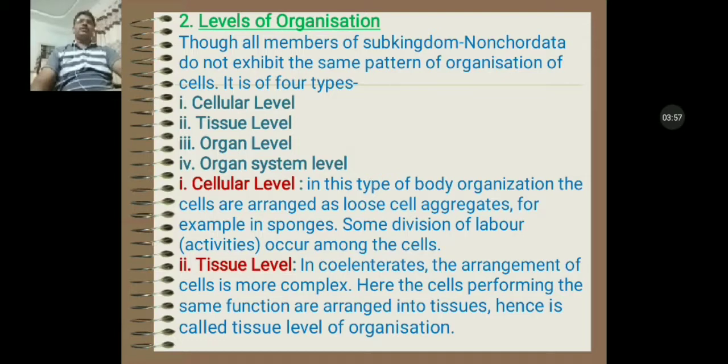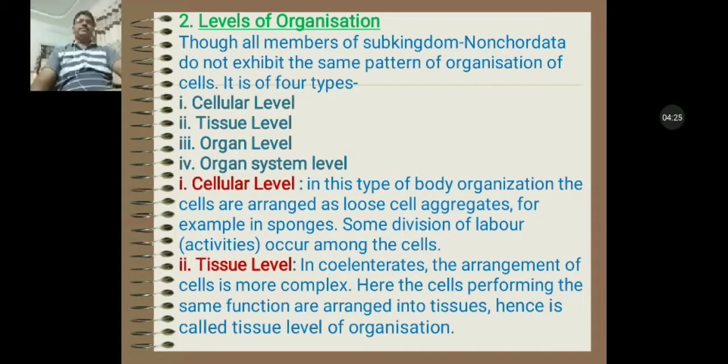First, cellular grade of body organization. In this type of body organization, the cells are arranged as loose cell aggregates. For example, in sponges we have this type of arrangement. There is some division of labor, meaning activities are divided among the cells.